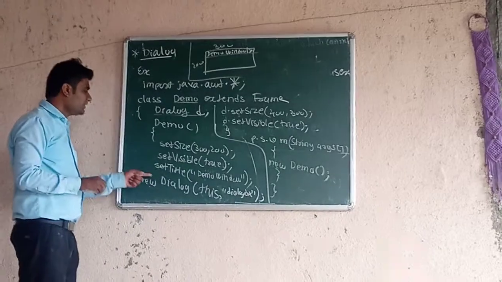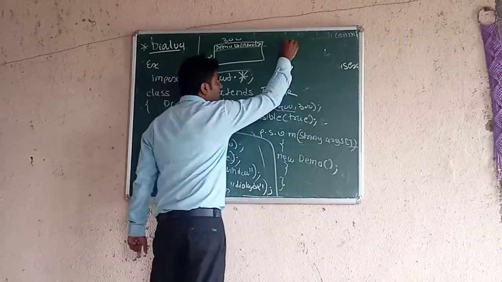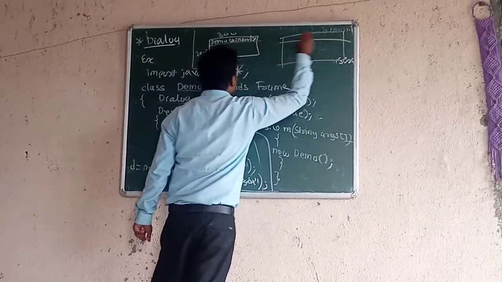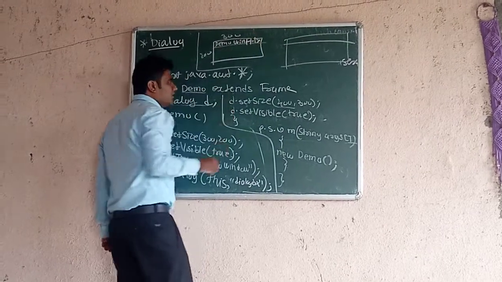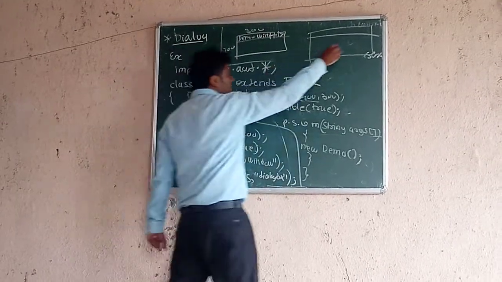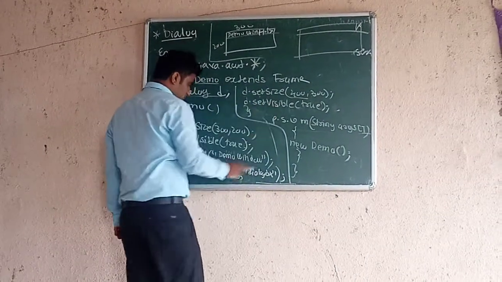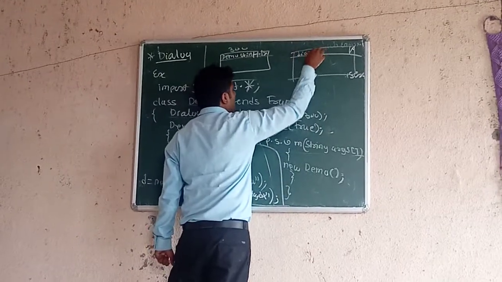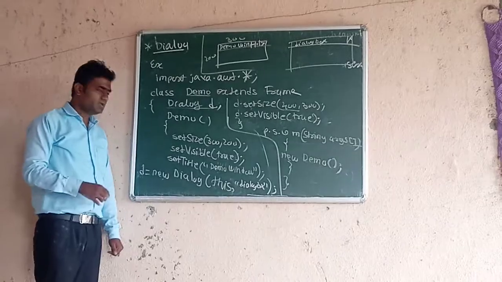And after that one dialog box is created having length 400 and height 300. Here the minimize and maximize buttons are present for the frame window, and the dialog box is created having only a close button and it has the title, which is dialog box. This dialog box is created and it is modeless. This is the program. Okay, so thank you.